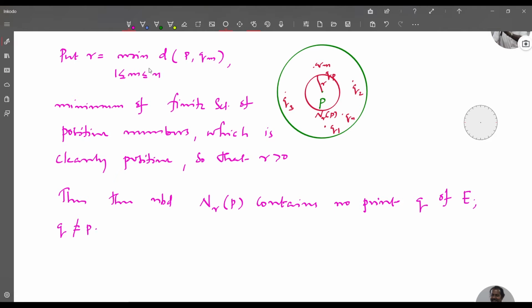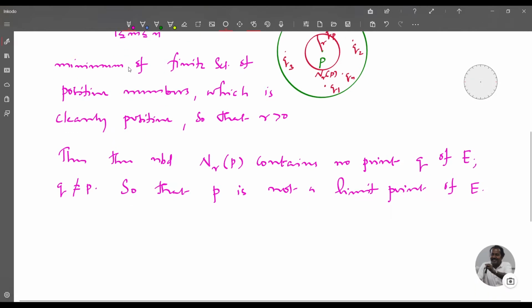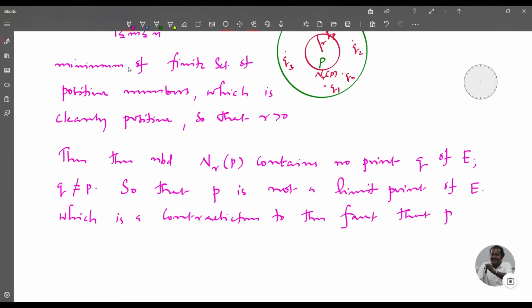So P is not a limit point of E, which is a contradiction to the fact that P is a limit point of E. Therefore, every neighborhood of P must contain infinitely many points of E.